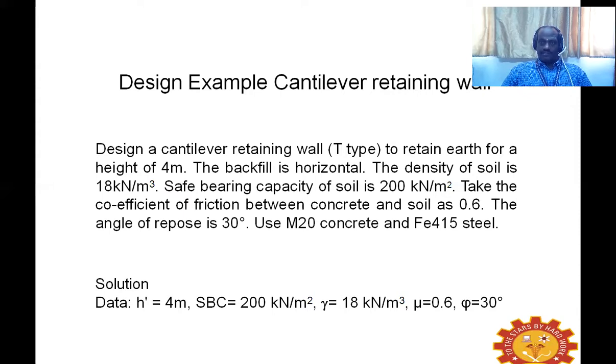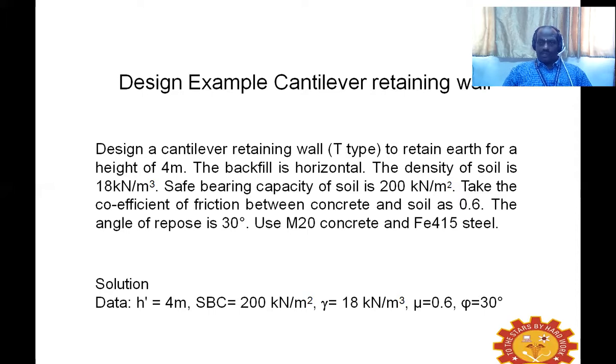Take the coefficient of friction between concrete and soil as 0.6. The angle of repose is 30 degrees. Use M20 concrete and Fe415 steel. These are all the data given to design the cantilever type retaining wall.